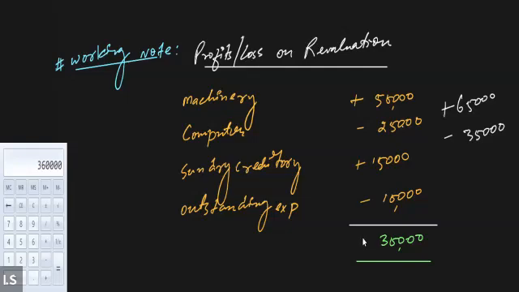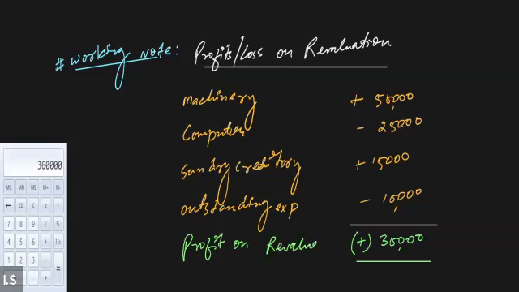Since 65,000 is greater than 35,000, positive, and it is having a positive value, that means it will also be a positive balance. So if it is a positive balance, that means there is a profit on revaluation, profit on revaluation of assets and liabilities. How much is the profit? The profit is 30,000.